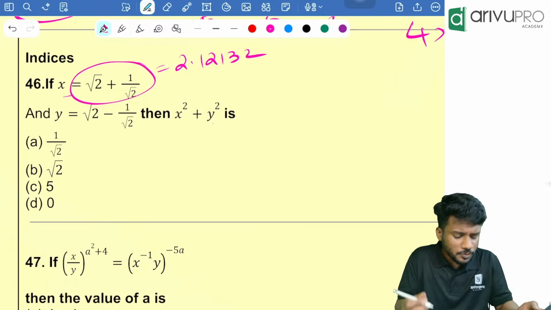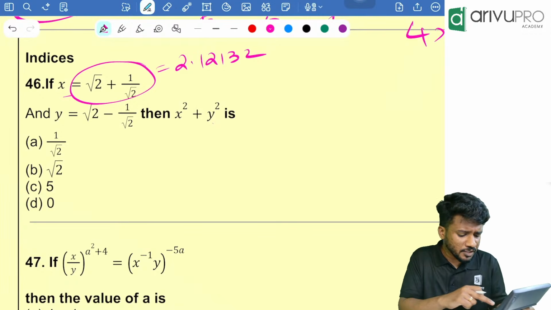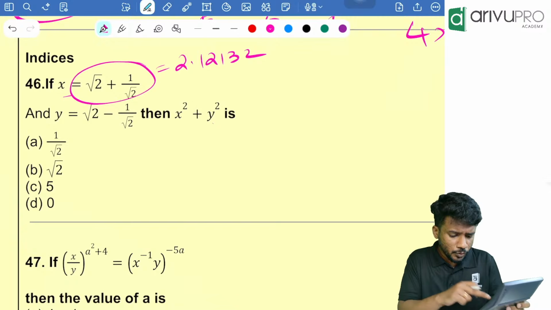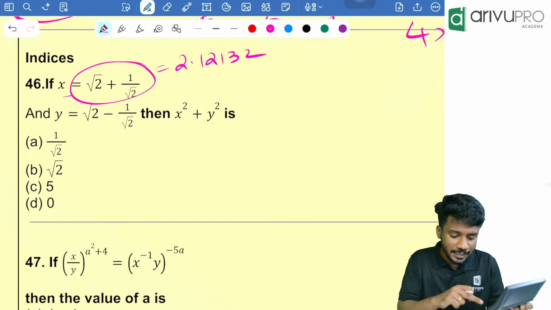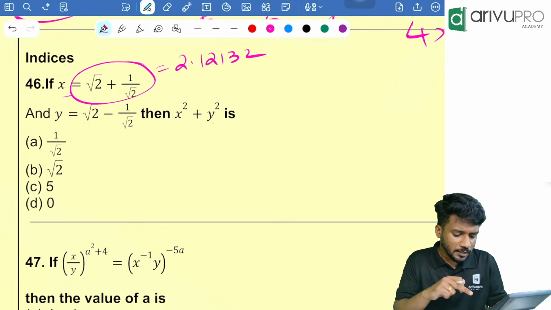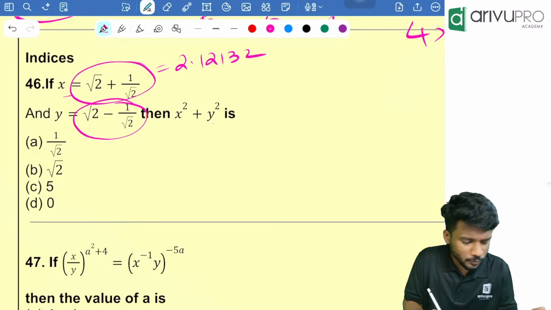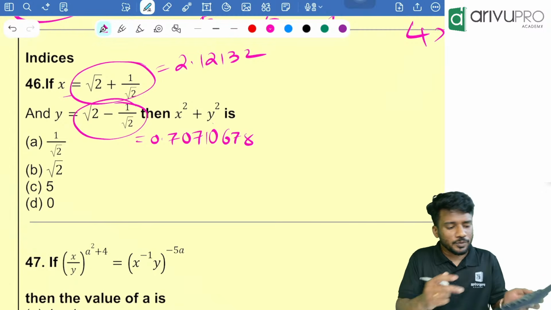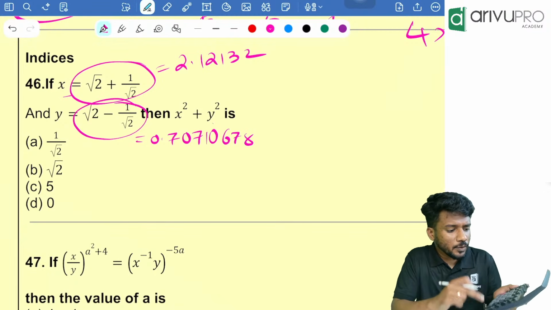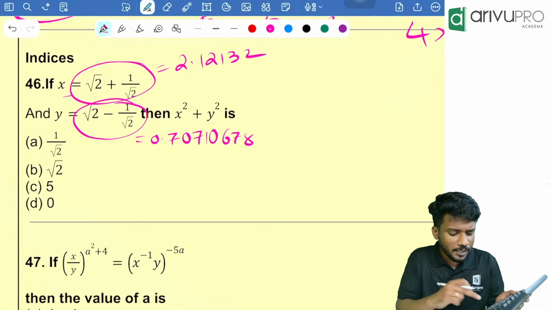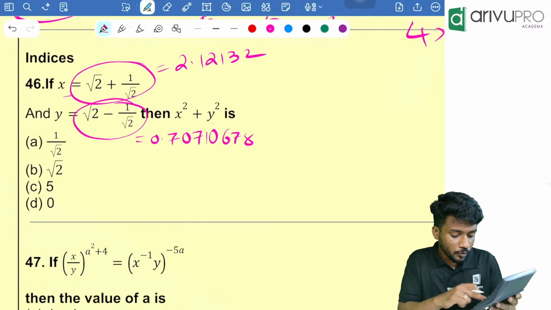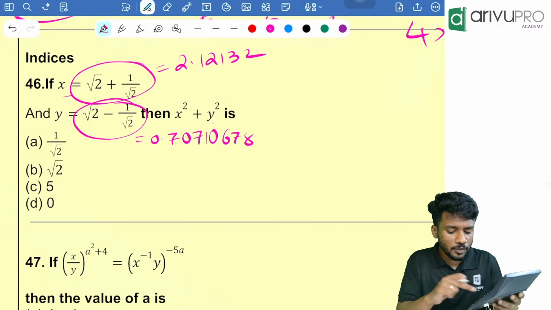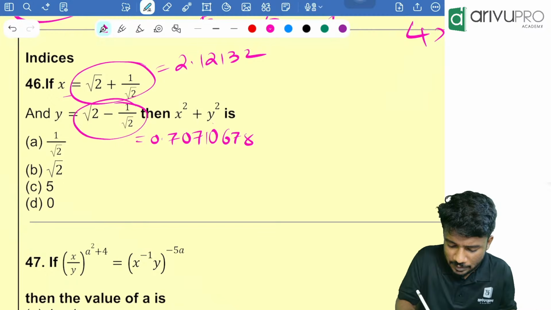Then similarly y is how much? You take y value. Y is nothing but 2 root, then click divide equal to, then change the sign, plus 2, then click root, then click equal to. You are getting this value as what? 0.7071068. Now take this value, then square it into equal to, then click M plus, then type that value 2.12132 into equal to M plus MRC. You are getting it as what?